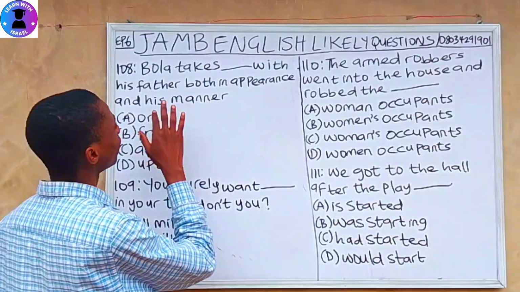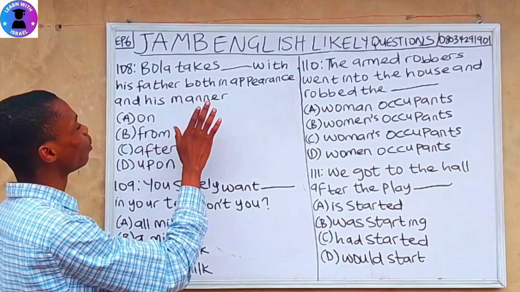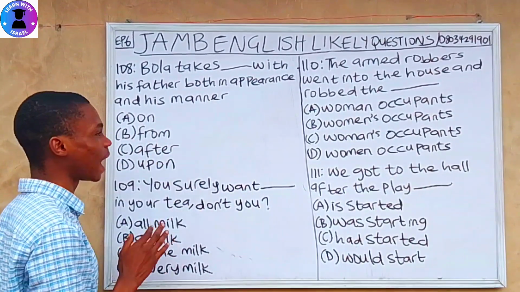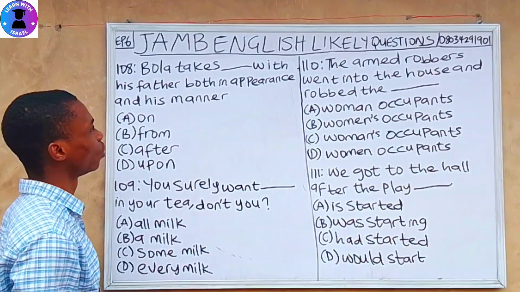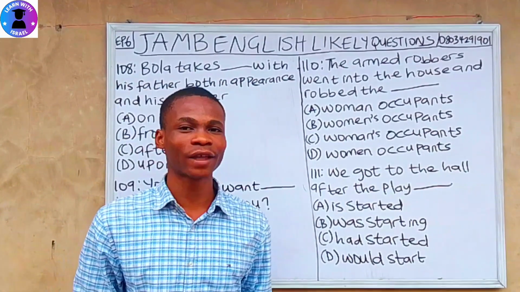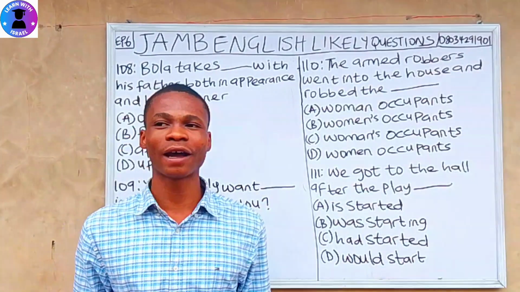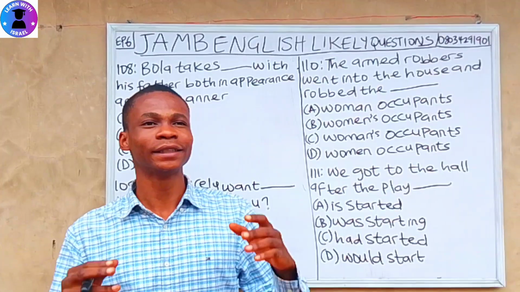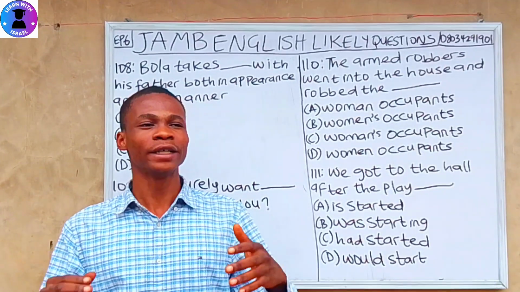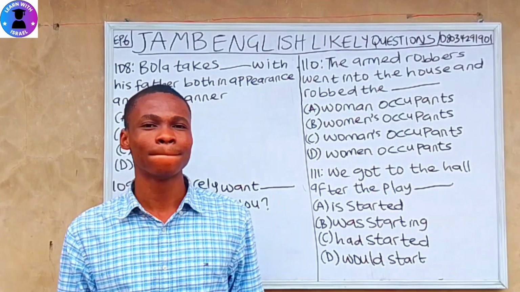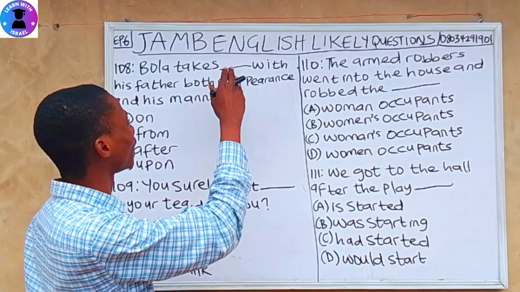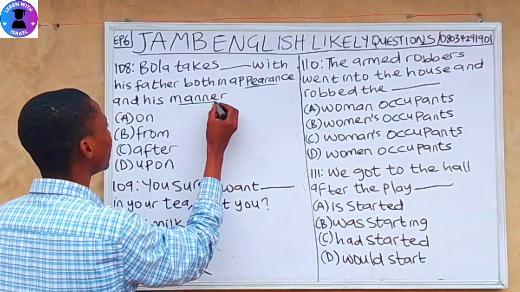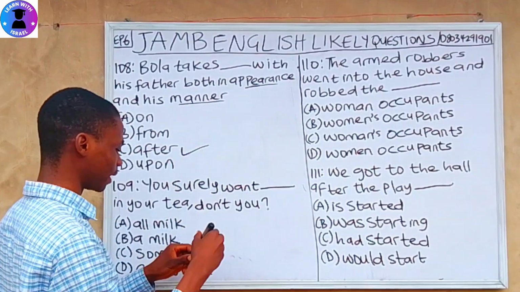Question 108. Bola takes dash with his father, both in appearance and his manner. A, on. B, from. C, after. D, upon. So takes after is the one that goes right here. Takes after means for one to resemble his or her parents with facial look or in appearance and manner. So we can now say Bola takes after his father both in appearance and manner. So option C is the right answer.